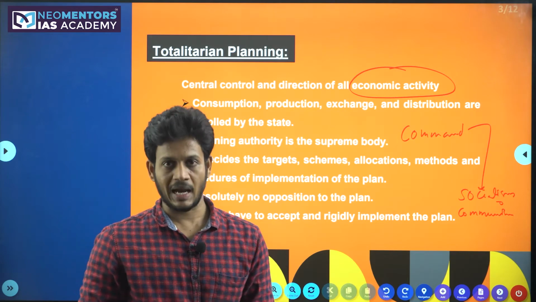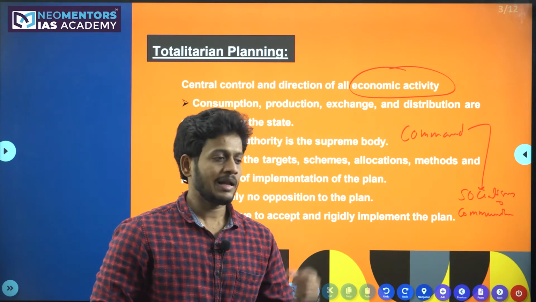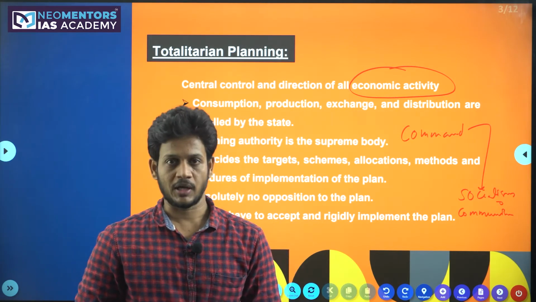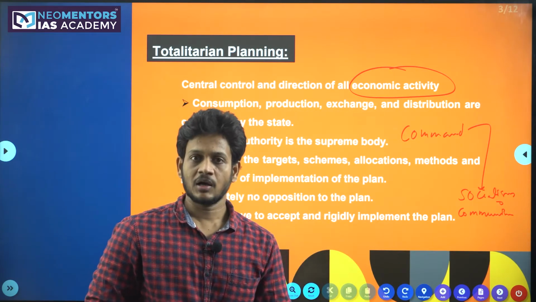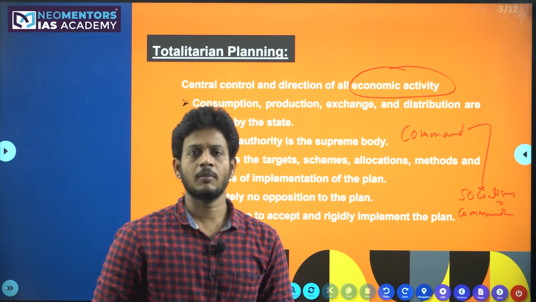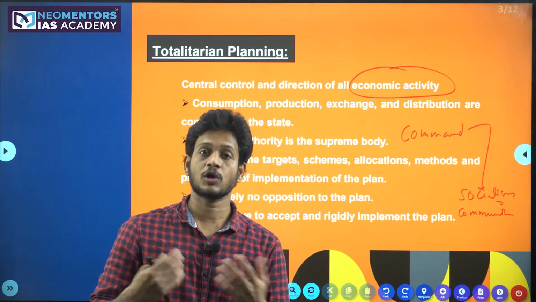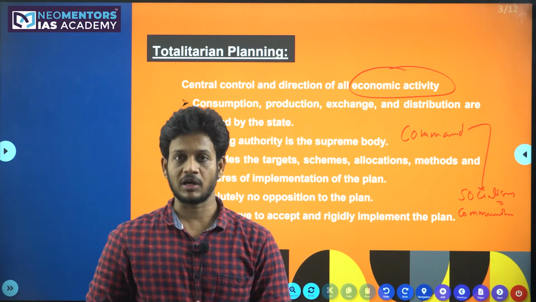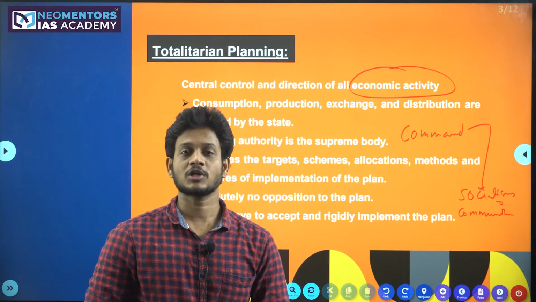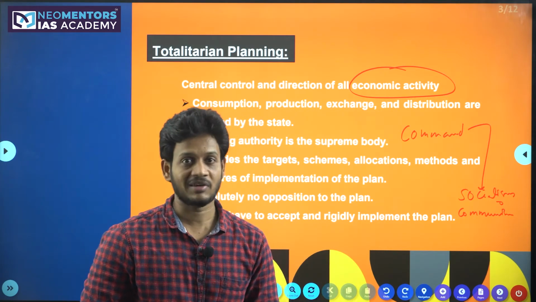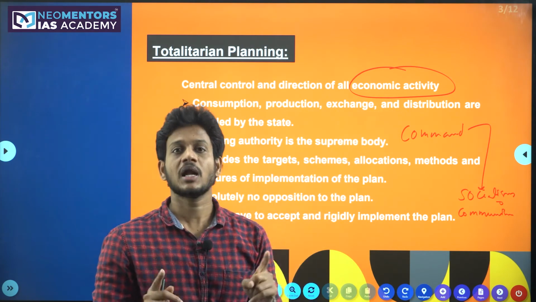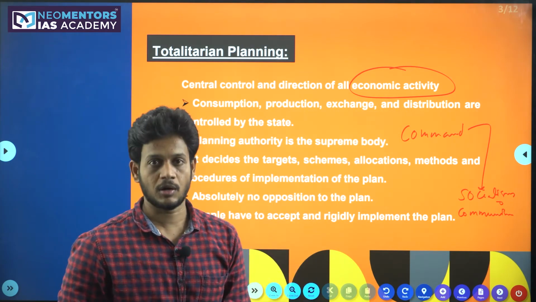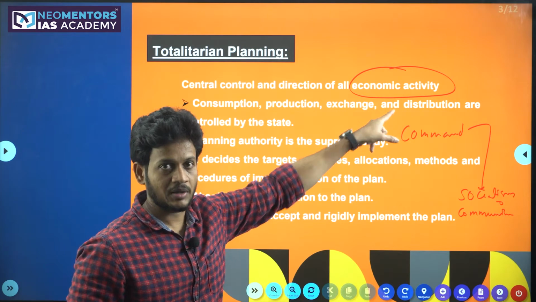For example, say you are working in a company and getting a salary, that is an economic activity. And if you are making a film and you get money for that, that is an economic activity. Your mother is washing clothes and cooking food for you, and you are not giving her a salary, so that is not an economic activity. Any activity which is related to money or monetary terms is called an economic activity.